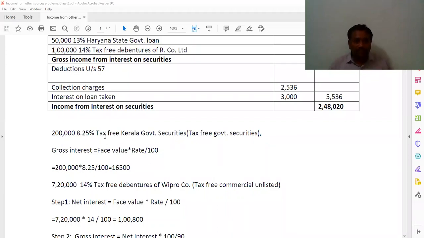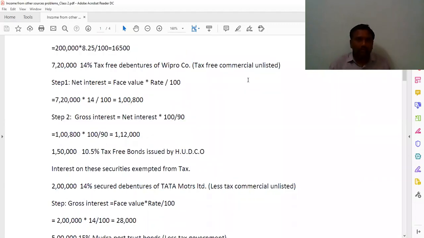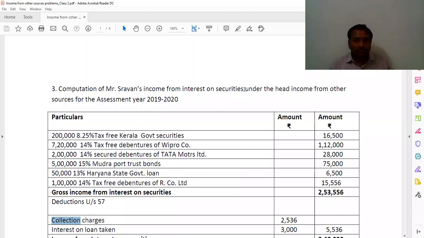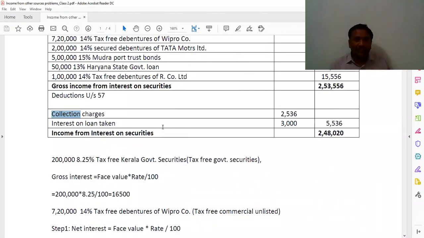So here, tax free Kerala government securities, and then you are getting the first step, gross interest is equal to face value into rate by 100. So that I wrote here. And see here, 2 lakhs into 8.25, tax free Kerala government securities. So that you are going to write here. How much did you get here? 16,500. You have to write there.